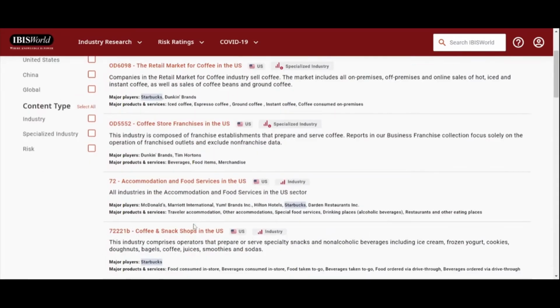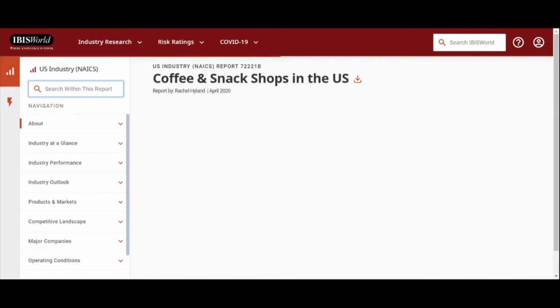So let's just go to the coffee and snack shops report. Give that a second to load. And so here's what a typical report in IBISWorld is going to look like. The main content that you can view is going to be over here on the right-hand side. Down the left-hand side is just a navigation menu that's going to point you to all the various sections contained inside of that report.